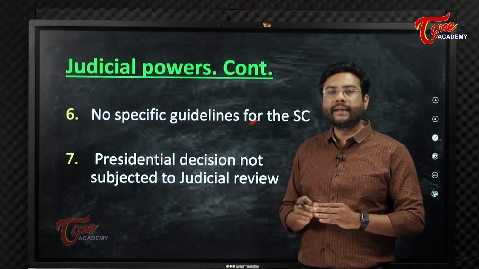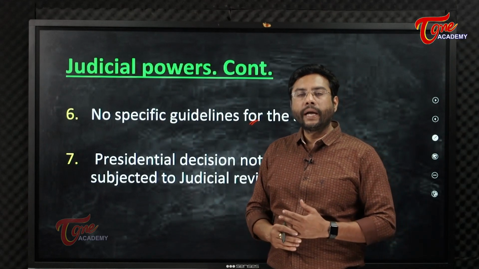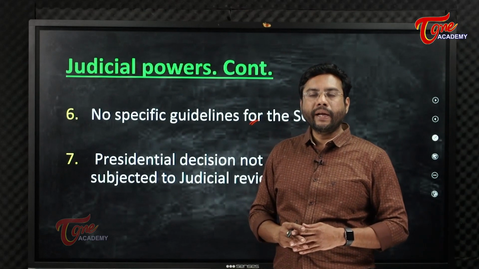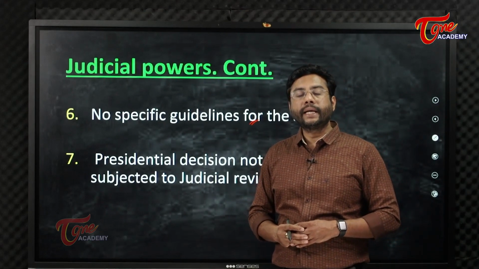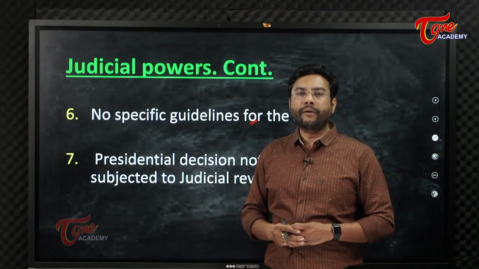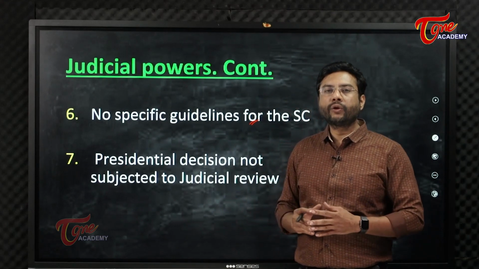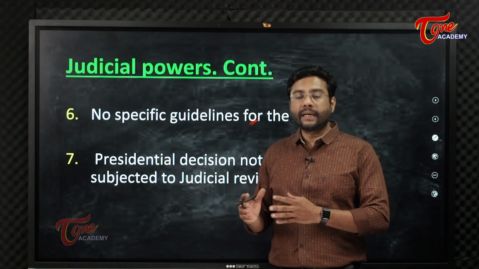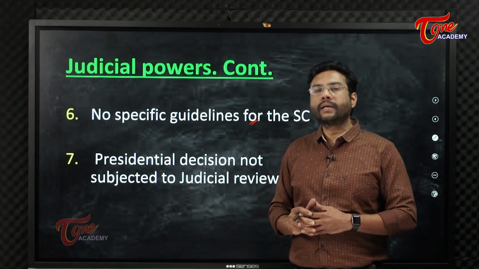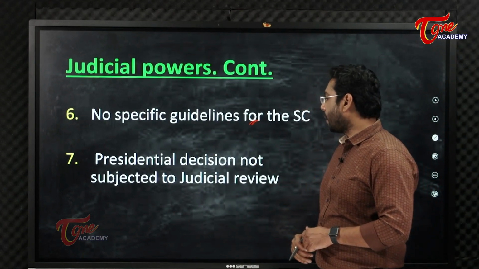As we already said, the president's action is subjected to partial judicial review if the decision of the president is arbitrary, that is, does not follow any procedure of the law, if the decision is unreasonable or unscientific, or it is malafide to the constitution, then on such decisions of the president, the court would obviously have a power of judicial review. If it is politically motivated, or if the decision of the president has a political color or would affect a section of the society, then definitely the court would order for a judicial review on such decisions taken by the president.